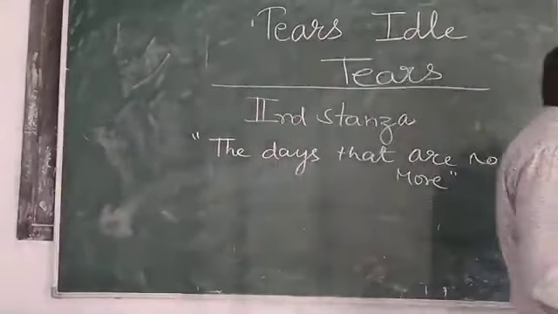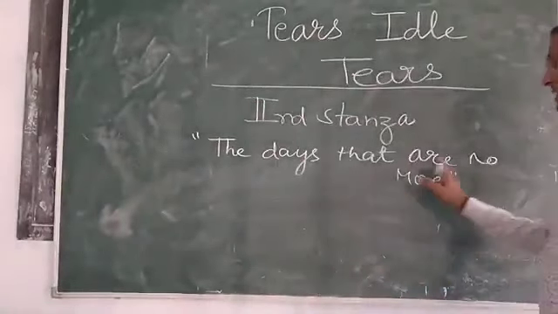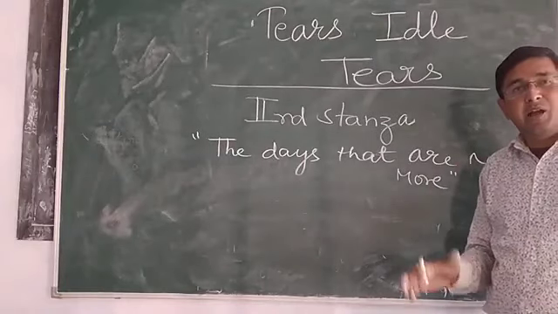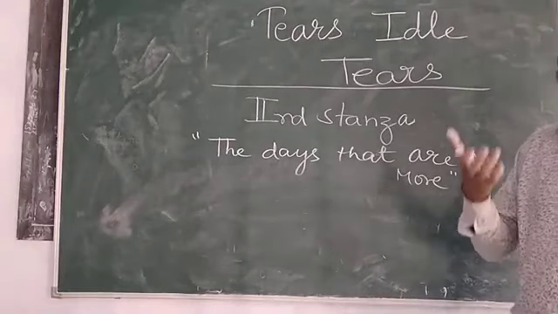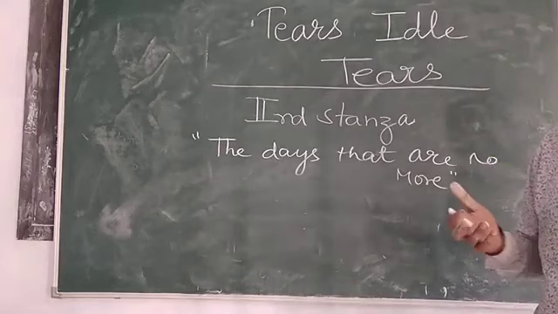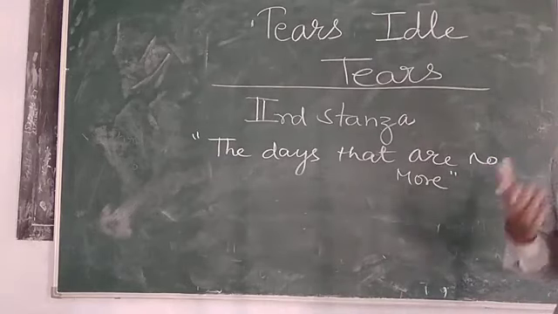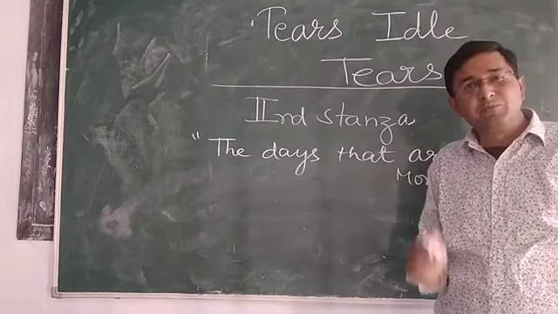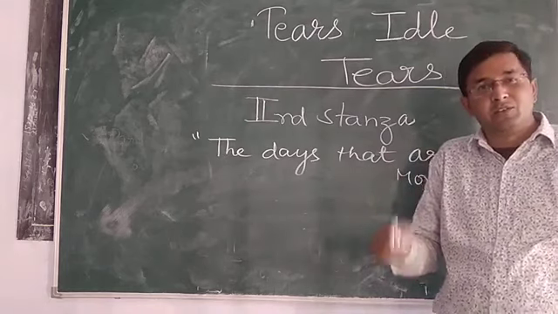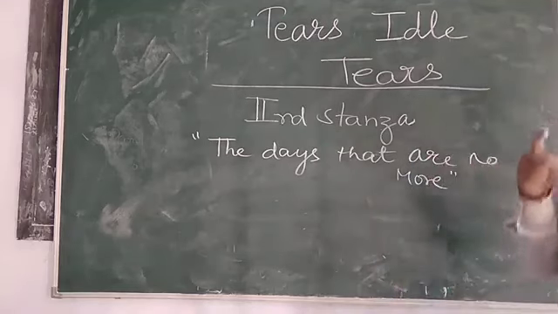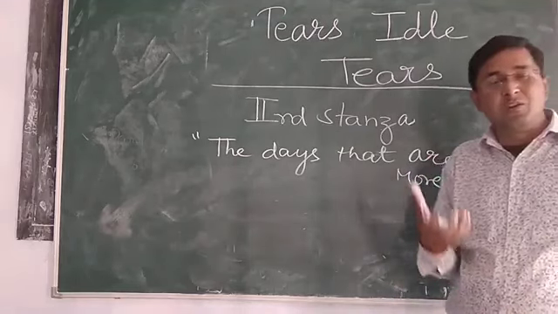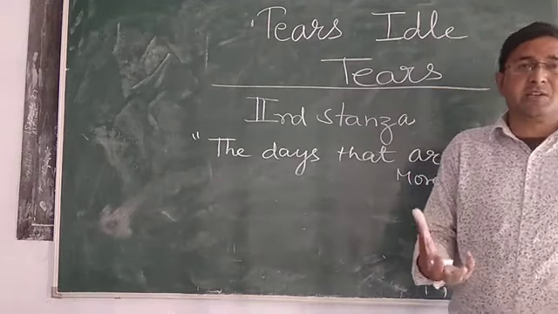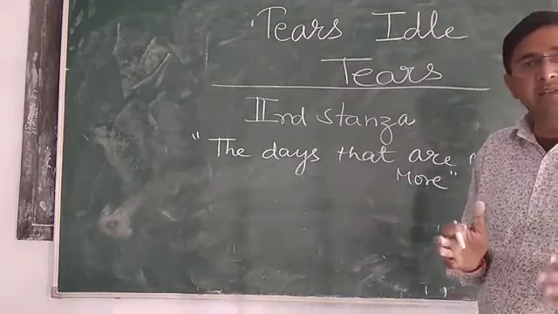I don't know what it means, why I am repeating. You know that he was weeping for the farewell of his beloved. He was weeping because his true emotions, true feelings, were rejected by his beloved.